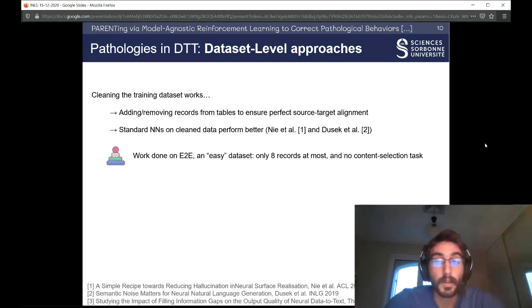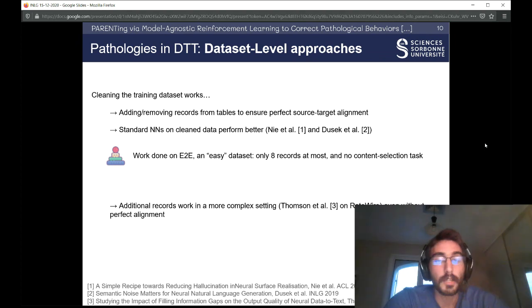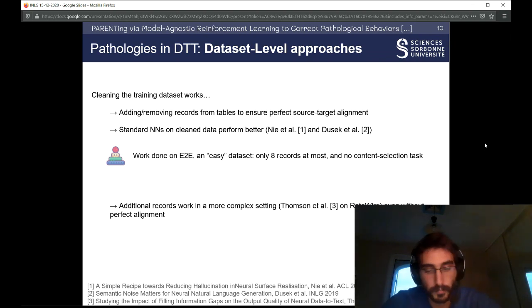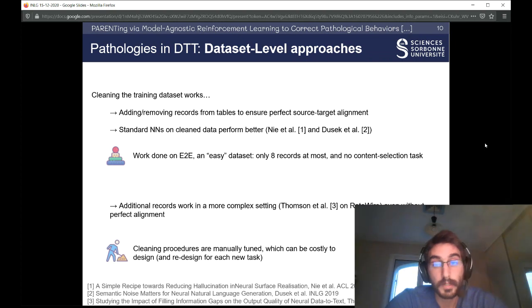selection task. Actually, at this INLG conference, Thompson will present the same kind of work in a more complex setting on the RotoWire dataset and shows that additional records work even though we don't obtain a perfect alignment in the end. However, the cleaning procedures are manually tuned for the most part, and this can be costly to design once and to redesign for each new task and each new dataset.